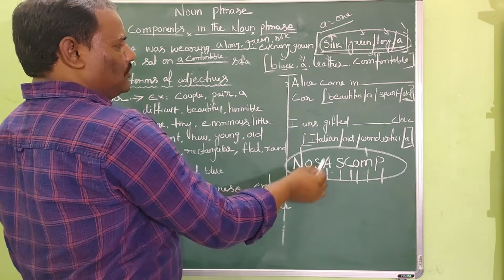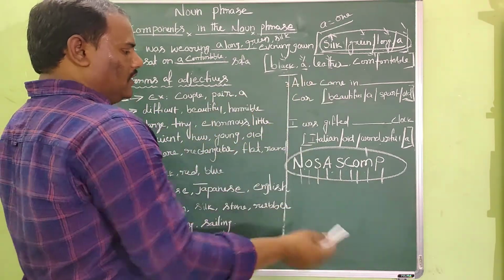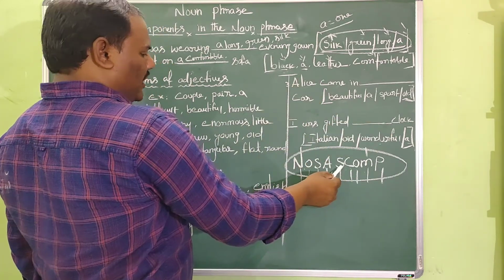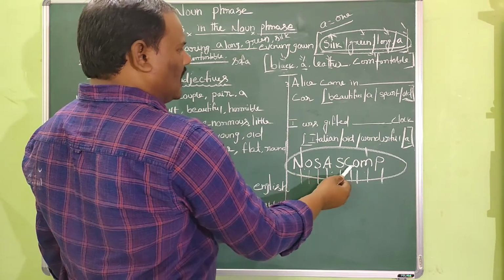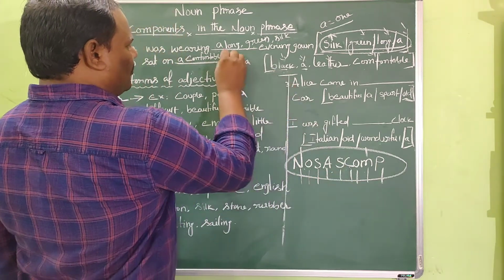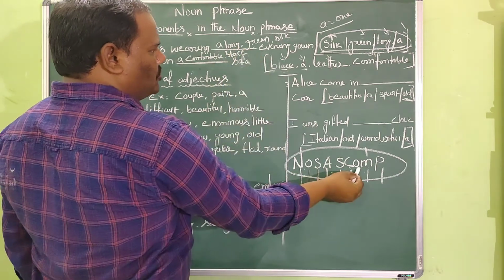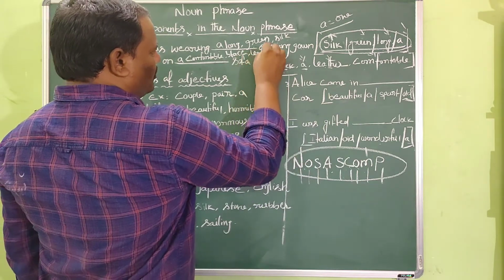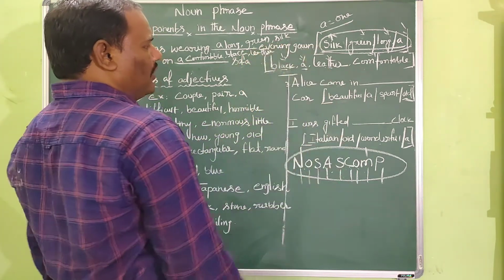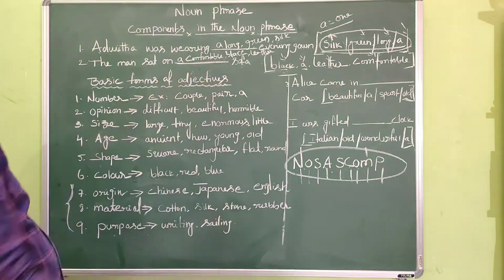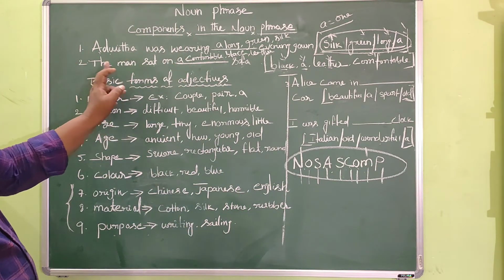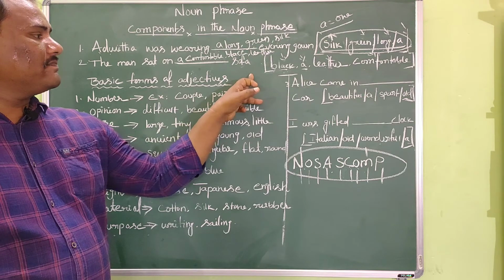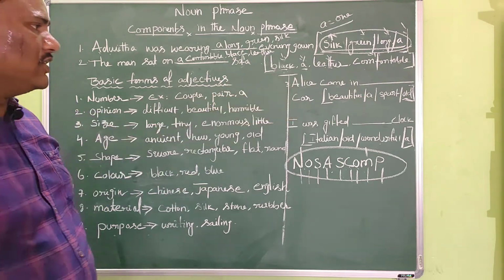Size adjective, of course, it is not given, so skip it. Age adjective, not given, skip it. Next, shape, not given. Color, and what is the color? Black, so you can write black here. Origin, not given. Material, yes, leather is a material, so after black we shall write the material adjective leather, and purpose is not given. And the correct sequence of all those words is the man sat on a comfortable black leather sofa.